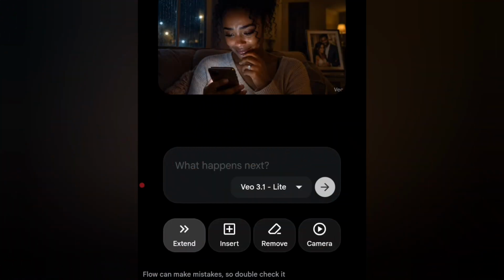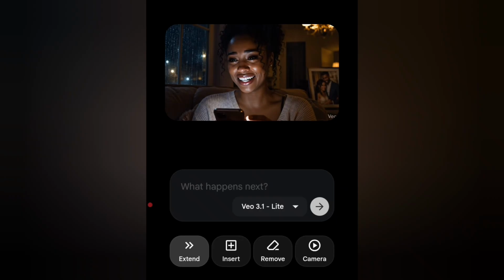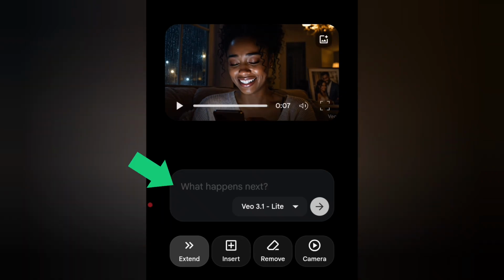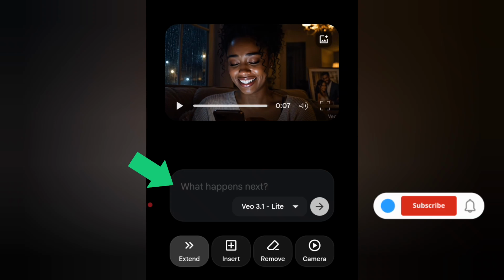So this is our skin 1 video animated, which we have already created. The next thing we're going to do is to download it to our gallery, or you can decide to leave it and create all of them at once, then you download it. Now to create a 30-minute video, we're going to maintain the extend feature here. As you can see, the screen is already attached to extend. Also, in the prompt box it is already written what happens next.